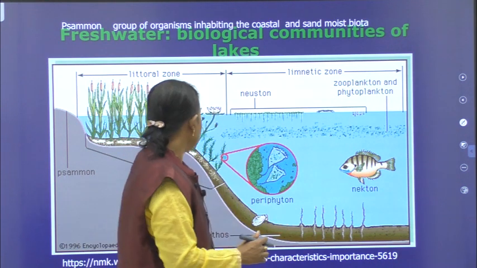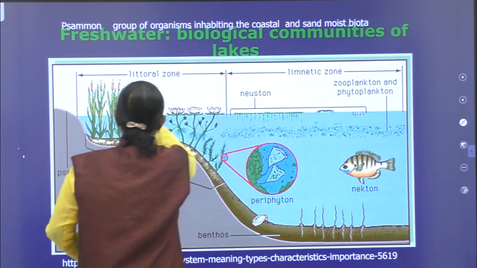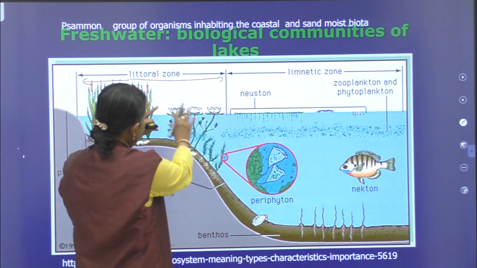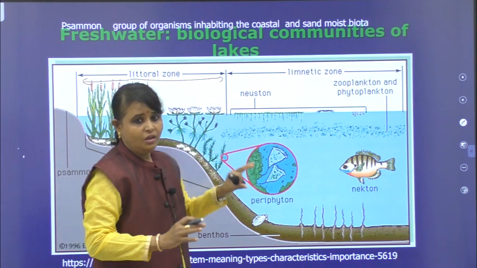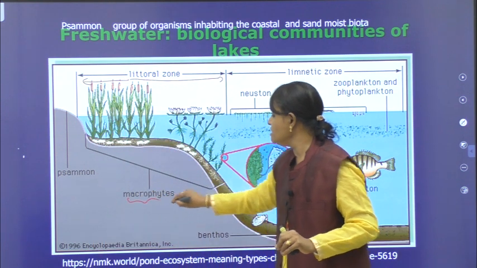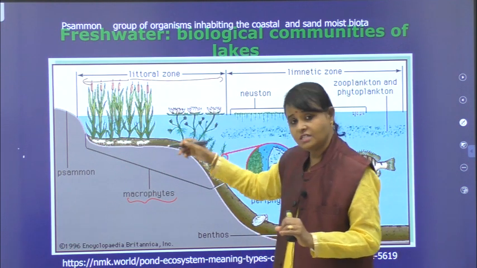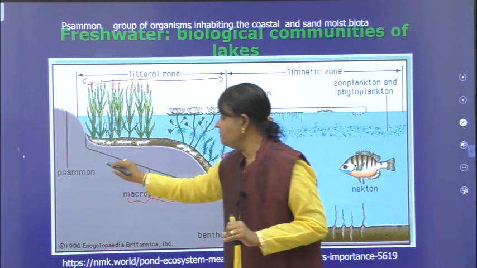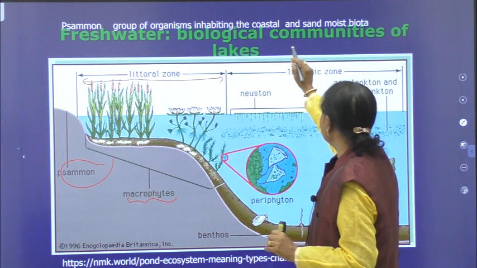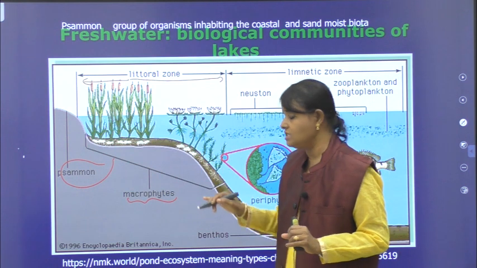See, this is the littoral zone. You can see very clearly here. All of you see the littoral zone. You can see what plants are present in this littoral zone. See, these are known as macrophytes. Some examples: free floating or rooted plants which are present in the water body. So this is nothing but a group of organisms inhabiting the coastal and moist biota. So don't go into detail about these.